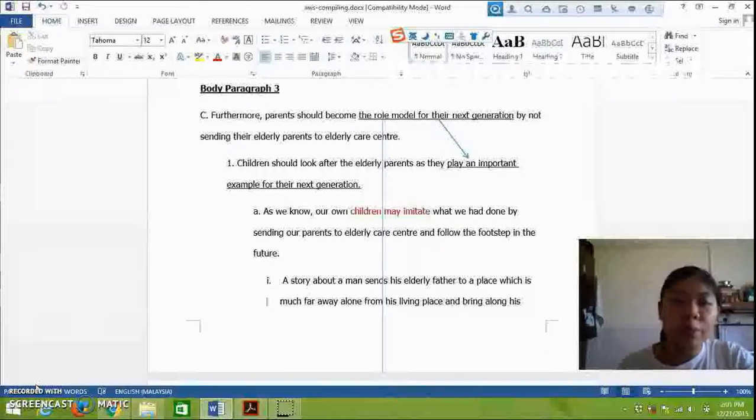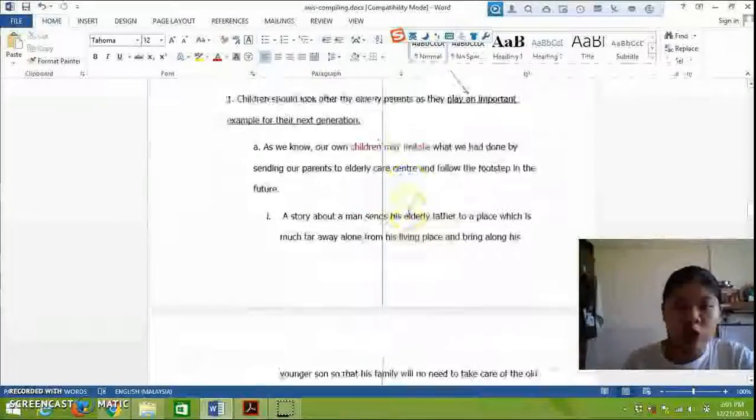For the third body paragraph, the topic sentence is being a role model for the next generation. For the supporting points, the children should set an important example for their next generation. The sub-supporting point is that the children will imitate their acts in future.